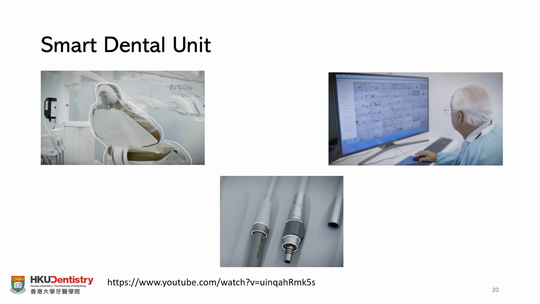AI can also be useful for education matters. For example, recently, Columbia University used a type of smart dental unit. These smart dental units are equipped with different types of sensors and cameras, and they could capture every detailed activity of students.